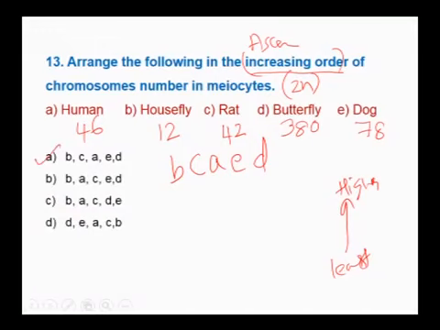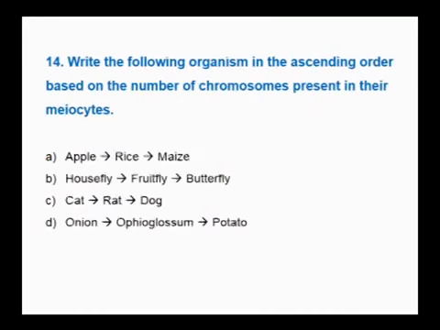Suppose the question is in descending order, then your answer should be D, A, C, B. D, A, C, B if the question is descending order. So for this question, the answer is A. We shall move on to the next question.